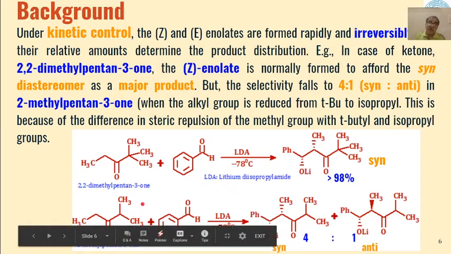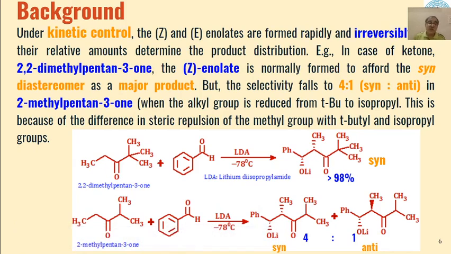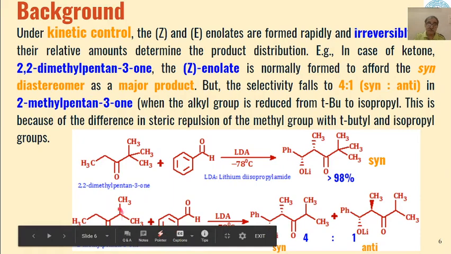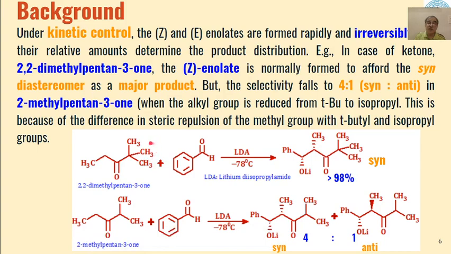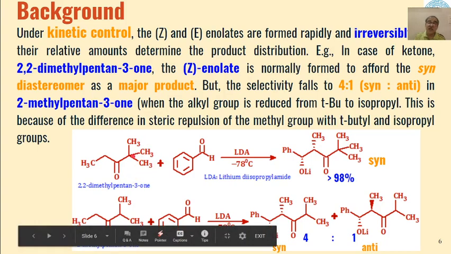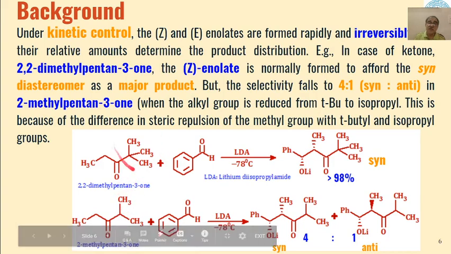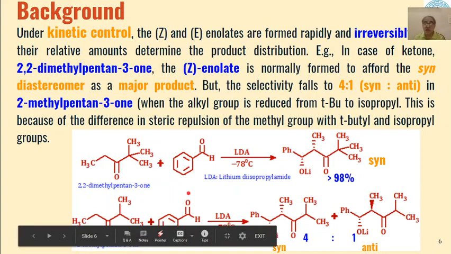Now, if I replace this ketone by this substrate, the only difference between these two is that the tertiary butyl group has been replaced by isopropyl group. The 2-methylpentan-3-one, this one, is different from this substrate in only one of the methyl groups. So this methyl has been replaced by hydrogen. So this is isopropyl group, this is tertiary butyl group. This is the only difference, and all other conditions of the reaction are the same.